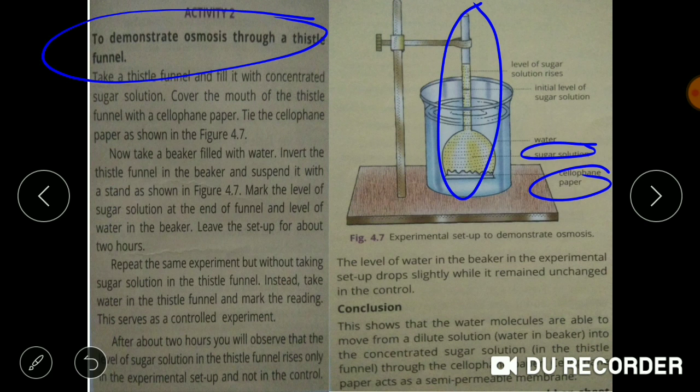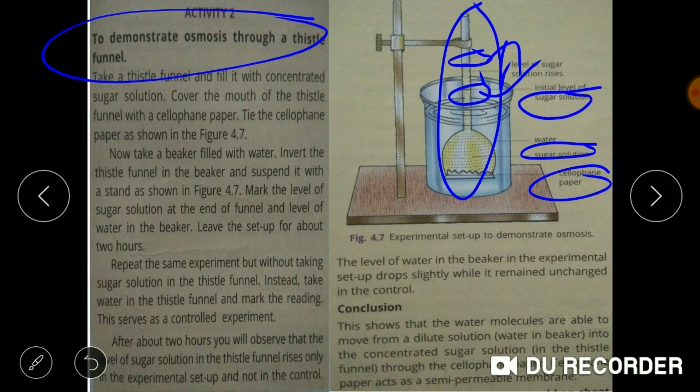Then we see that the sugar solution here, which was marked initially at this point, has now risen up, and there is an increase in the level of sugar solution, and it is showing at this final point. So this much rise in the level of sugar solution is because of the process of osmosis.